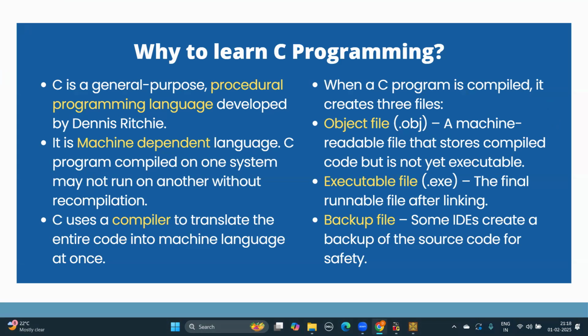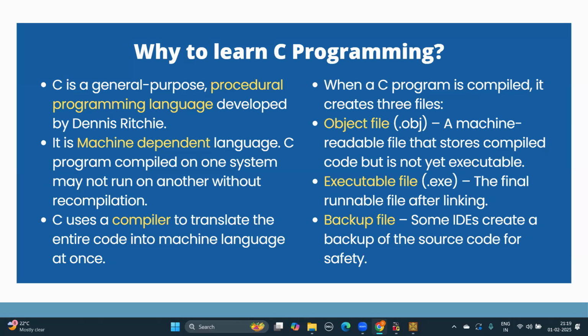What is C programming? So, as we all know, C programming is a procedural programming language. It is procedure oriented and it was developed by Dennis Ritchie. It is a machine dependent language. Now, what is a machine dependent language? When you compile a C program in one system, then you will not be able to run it on another system without recompilation, right? So it means that it is a machine dependent language.